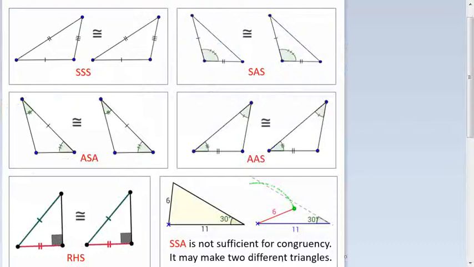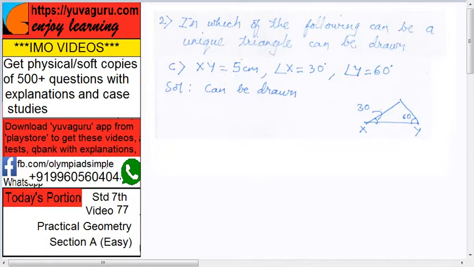Here, the tests which were used in the earlier chapter, properties of triangle, for testing the congruence, the same tests can be used for constructing the triangle. Any triangle can be constructed uniquely if you have these items: SSS, SAS, ASA, AAS and RHS. If you have these 5 items for any triangle, then only one triangle can be created. It can't be duplicated in that case, meaning it will be unique. So a unique triangle can be drawn using this.